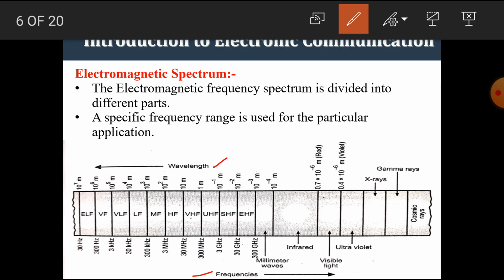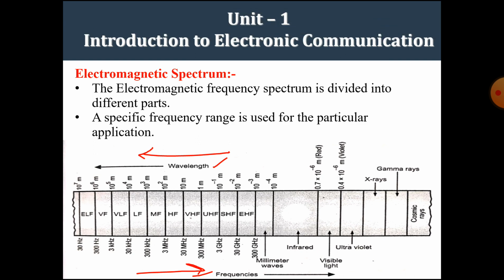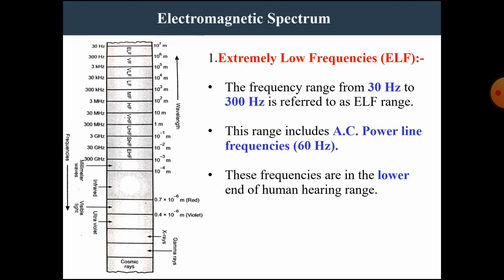The similar thing is shown in this diagram. In this diagram, the frequency increases in this direction and the wavelength increases in this direction, that is in the opposite direction. Let's see each part of this electromagnetic spectrum one by one.